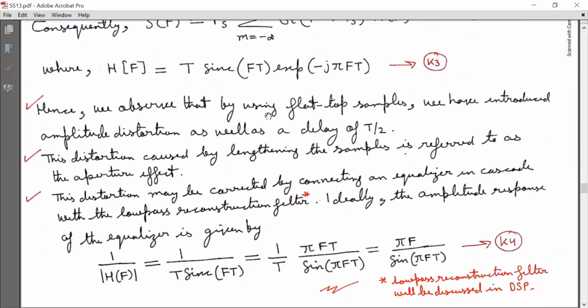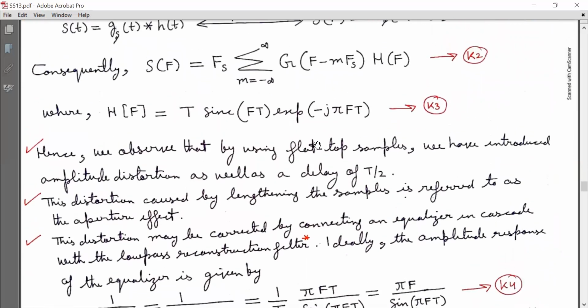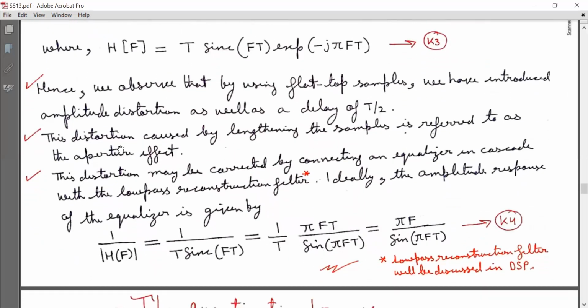Hence, we observe that by using flat top samples, we have introduced amplitude distortion as well as a delay of T by 2. Now, this is going to create amplitude distortion, and there is a delay observed through equation K3, that is a delay of T by 2. This distortion caused by lengthening of samples is referred to as the aperture effect. This distortion may be corrected by connecting an equalizer in cascade with the low pass reconstruction filter.